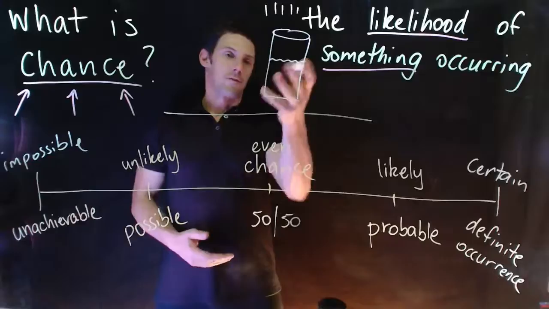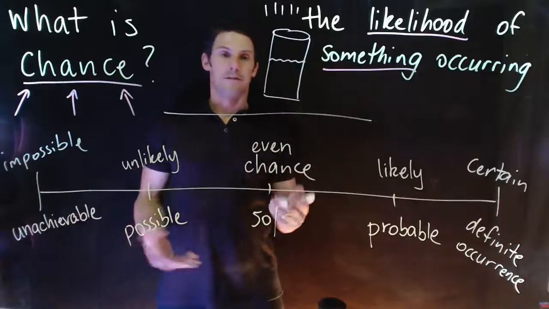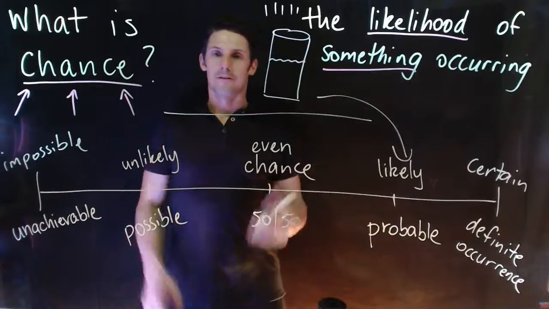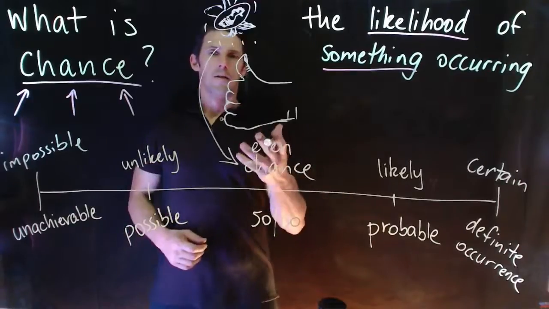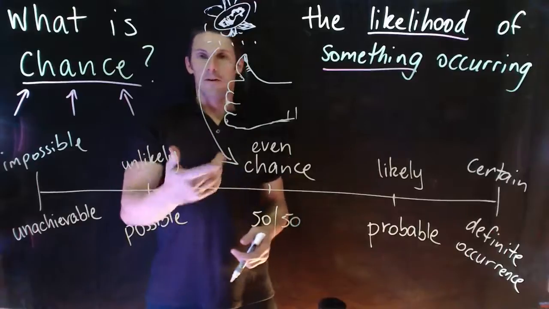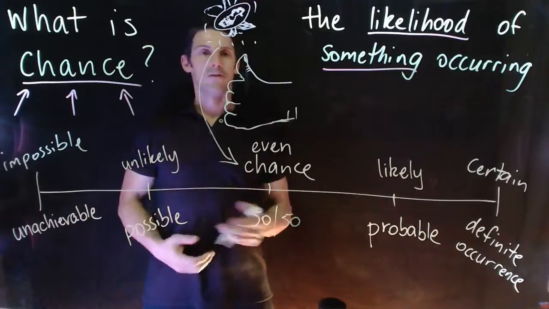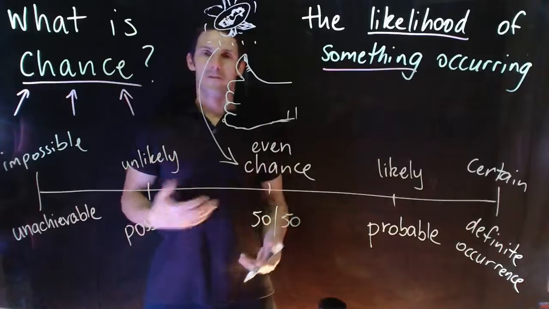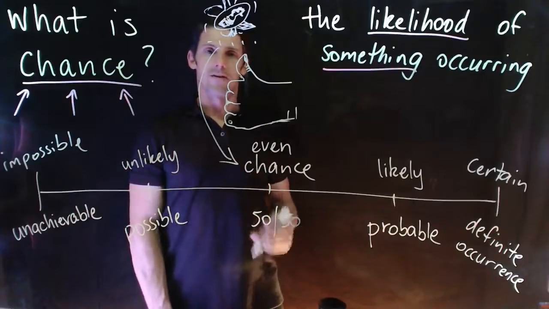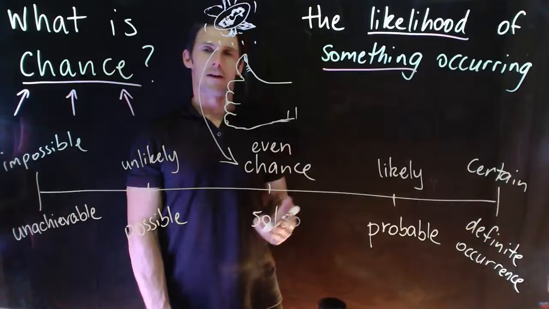The chances of me dropping a glass onto tiles in my kitchen and it breaking is highly likely, as glass is very breakable. The chances of tossing a coin and it landing on a heads is a very good example of even chance. Because a coin can only land on a heads or a tails, it only has 2 chances of things that it can land on, so it has an even chance of landing on either.